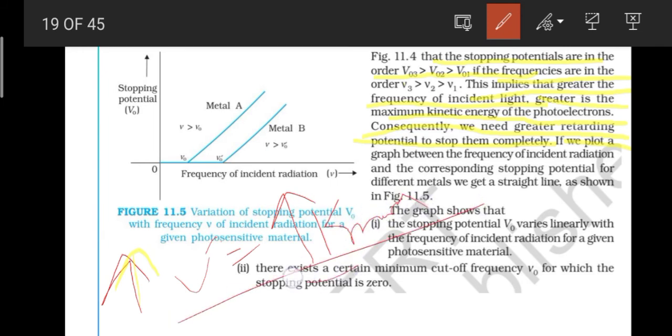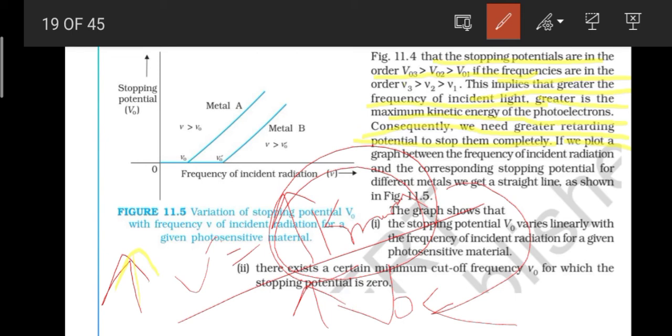For that reason, as the kinetic energy is maximum in this case, we need more retarding stopping potential, more V naught. That is why more frequency needs more stopping potential, or retarding potential.